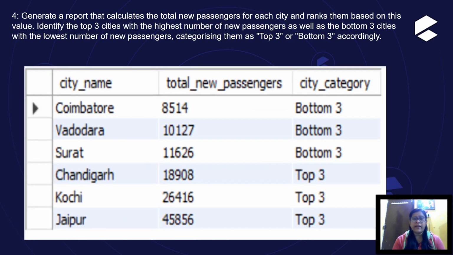Generate a report that calculates the total new passengers for each city and rank them based on this value. Identify the top 3 cities with the highest number of new passengers as well as the bottom 3 cities with the lowest number of new passengers, categorizing them as top 3 or bottom 3 accordingly. Now this is the resultant. Here we find the table with column names like city name, total passengers and the city category. The bottom 3 cities are Coimbatore, Vadodara, Surat, and the top 3 cities are Jaipur, Kochi and Chandigarh.